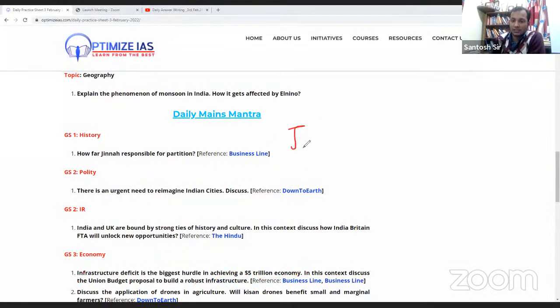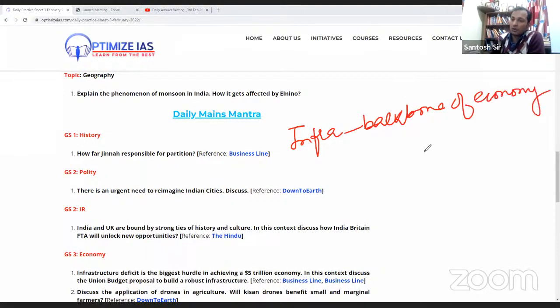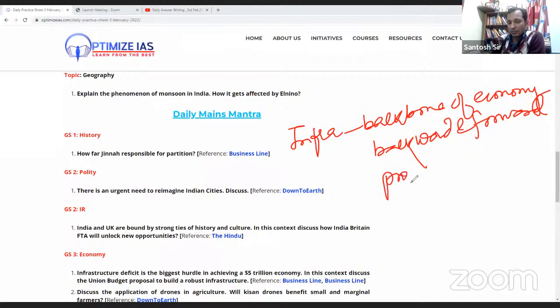Infrastructure is very important. It is considered the backbone of the economy. It is important for backward and forward linkage. It helps to improve the productivity of the economy.